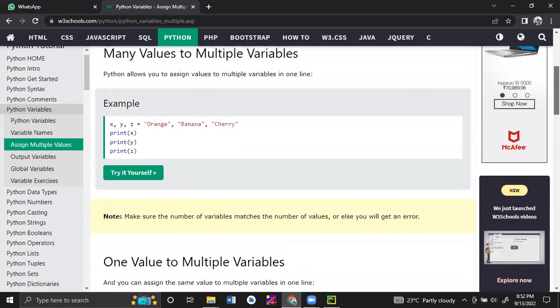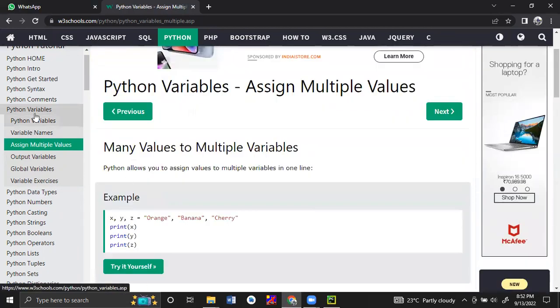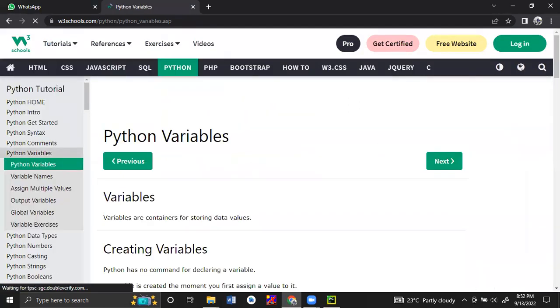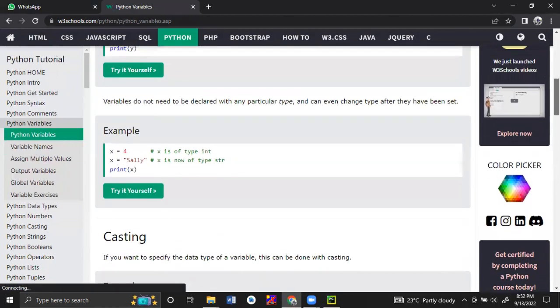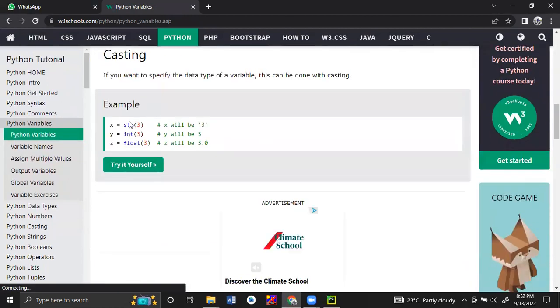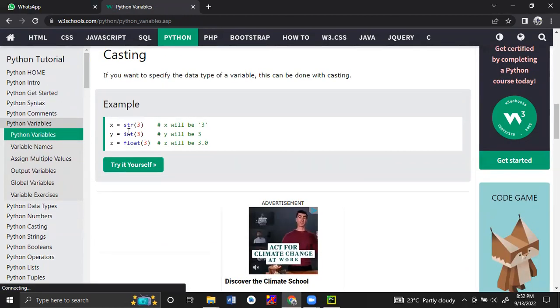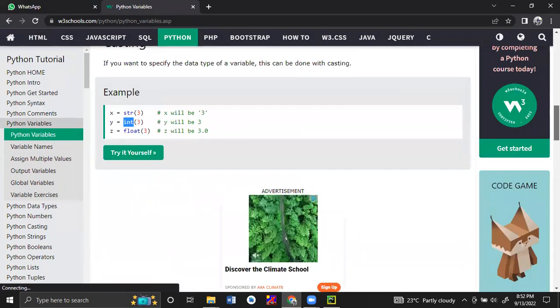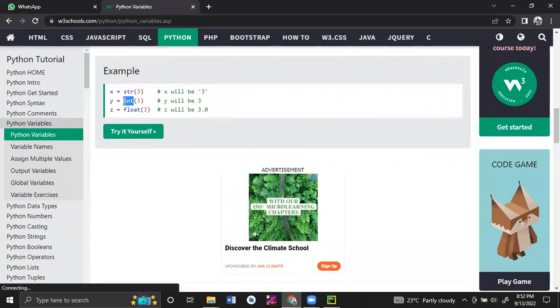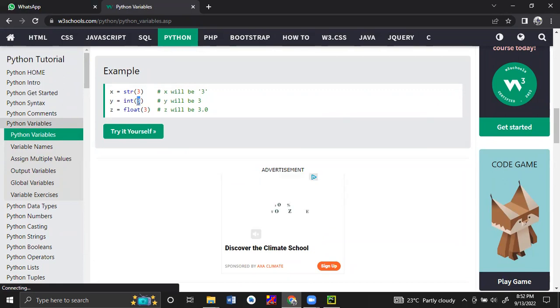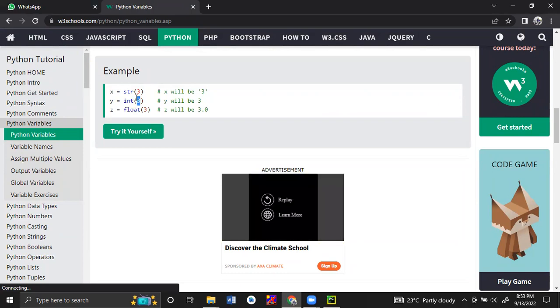For example, in the typecasting section we saw str and int. If you want to store an integer type of value in y, and the 3 can be a string or float or whatever, you can typecast by using the int method. It's just like a method you are calling, int.